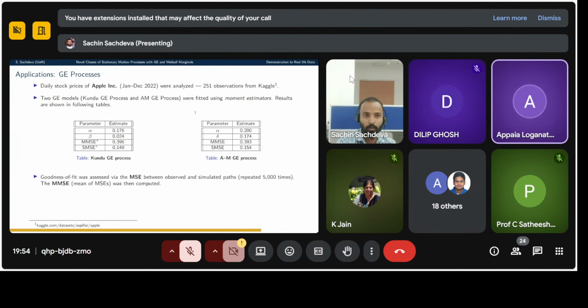Sachin and Sasdeva, yes, sir. Try to conclude it. Okay, sir.